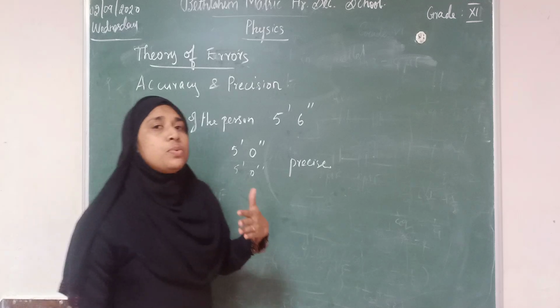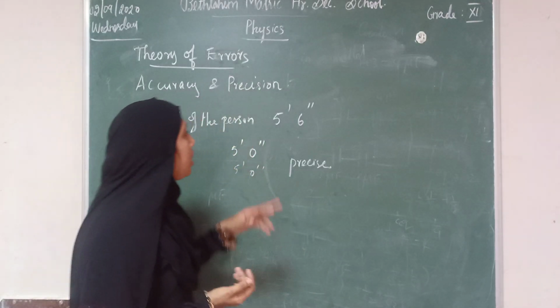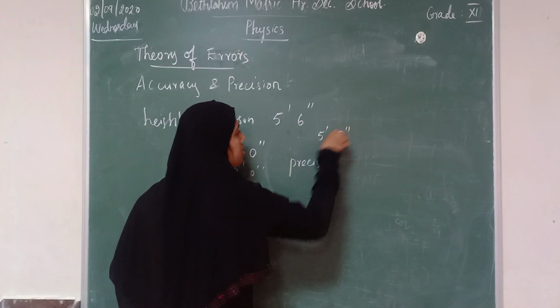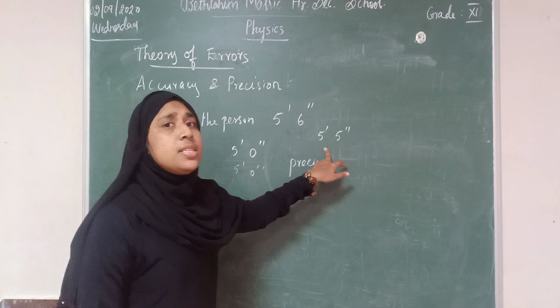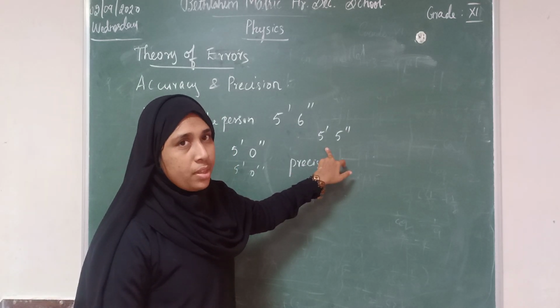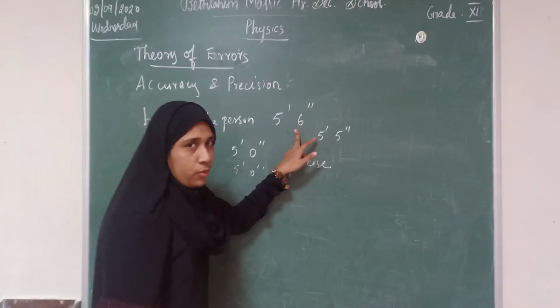But when we are using a very high resolution instrument, you may get 5 feet 5 inches. This is very accurate. So this is more accurate to the true value.